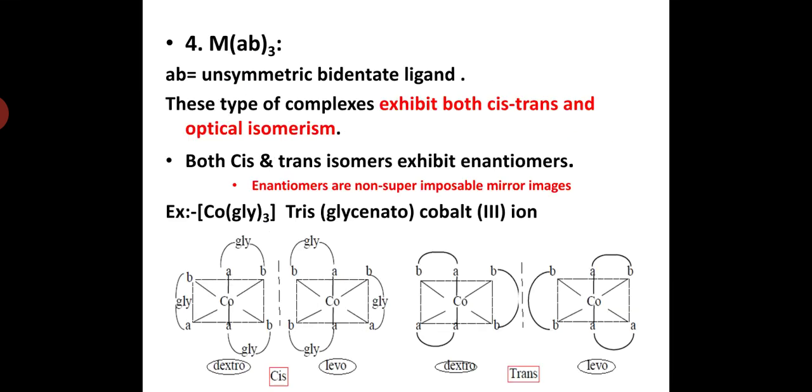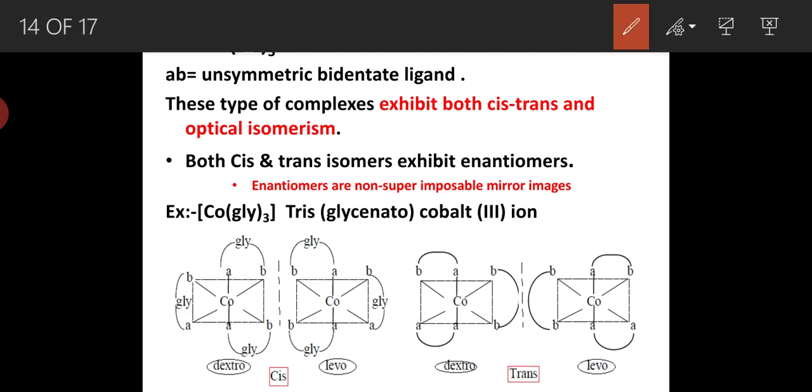In the case of unsymmetrical bidentate ligands containing complexes like the MAB3 type, MAB3 type complexes contain unsymmetrical bidentate ligands in which the two donor atoms are different. These types of complexes exhibit both cis-trans and optical isomerism.